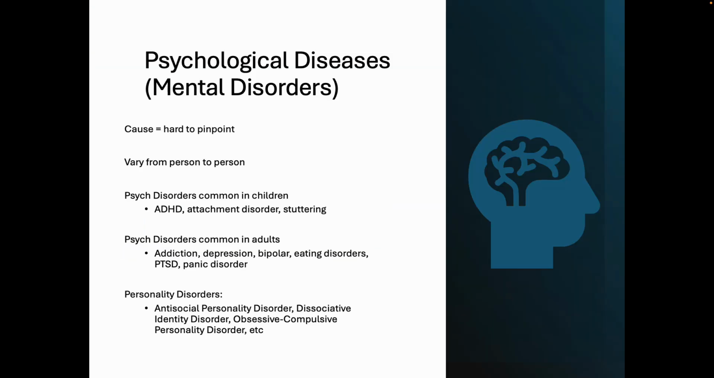Now we also have to talk about psychological diseases, aka mental diseases, that are hard to pinpoint. They can vary from person to person. One person might have borderline personality disorder, and there might be two, and they react and act completely different to this disease. So psych disorders are common in children. These ones: ADHD, attachment disorder, stuttering.